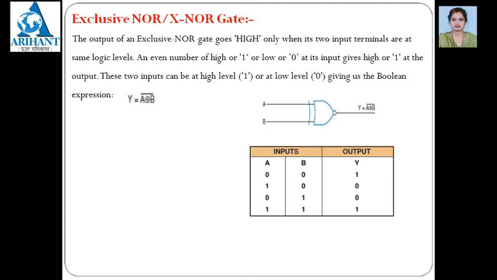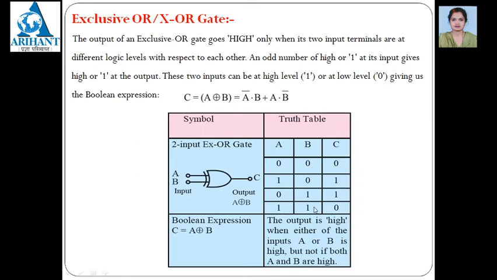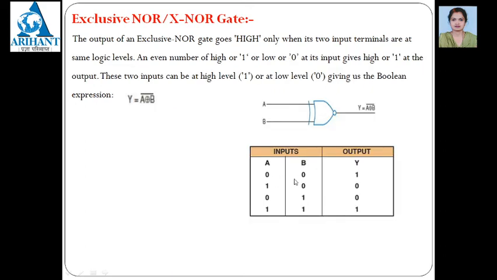Means for exclusive OR, if you can see here, if both the inputs are equal, the output you are getting is 0. But in exclusive NOR, if both the inputs are equal, then the output is 1. This is the condition for exclusive OR and exclusive NOR.